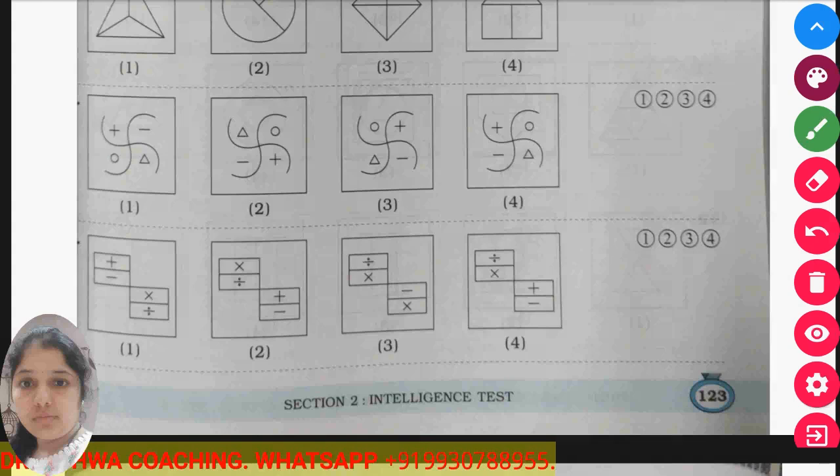Okay, now check this figure. Plus, addition, subtraction, triangle, square. Addition, subtraction, triangle, square.